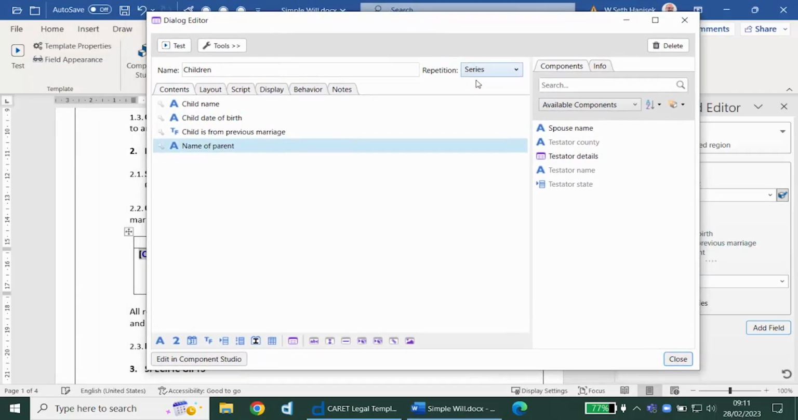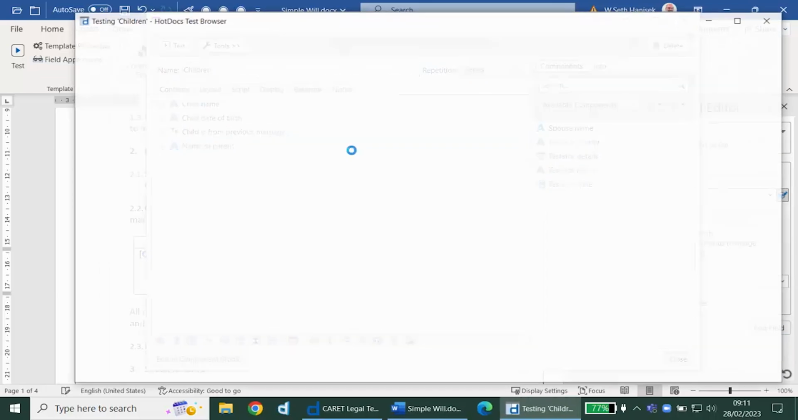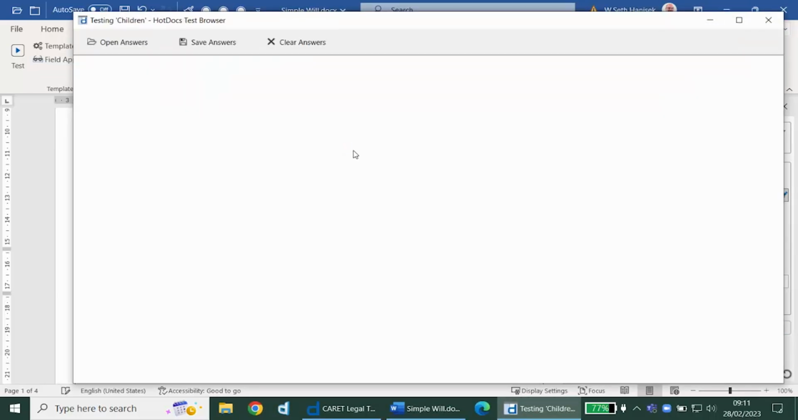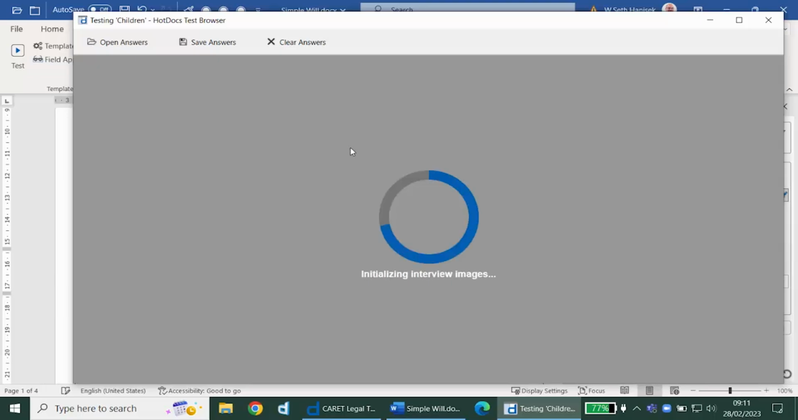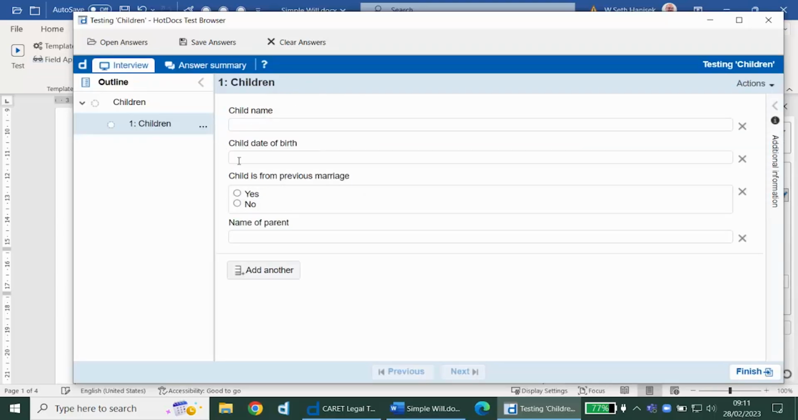And there's two types of repeating dialogue. There's a repeating series, which displays each question on its own dialogue, but copies that dialogue. So this is the details for the first child, and we can enter those details and then add another child, and it will create a new empty copy of the same dialogue with the same questions. It'll let us put in new answers, and we can add as many children as we like, and they'll be listed over here in the outline of the interview with numbers against them.